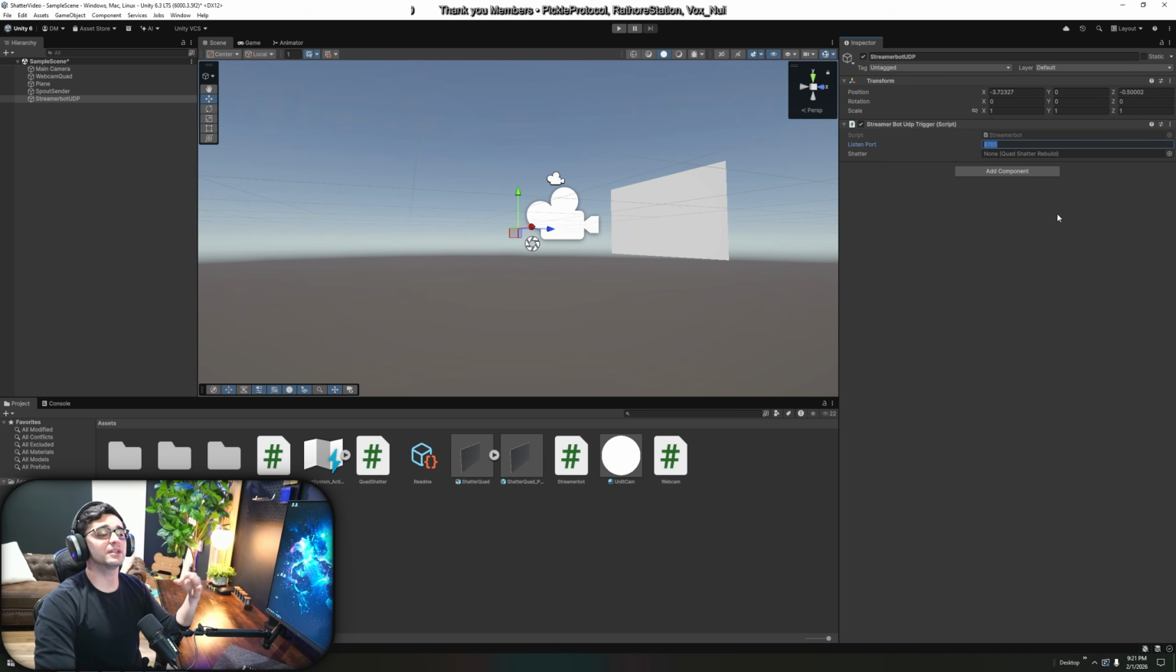And if for some reason you have everything set up right, it worked well, but Streamerbot will not fire, everything else works but Streamerbot won't work, change the port number, okay? That's how you're going to do that.